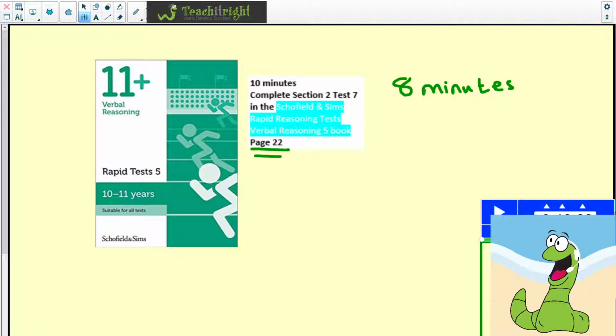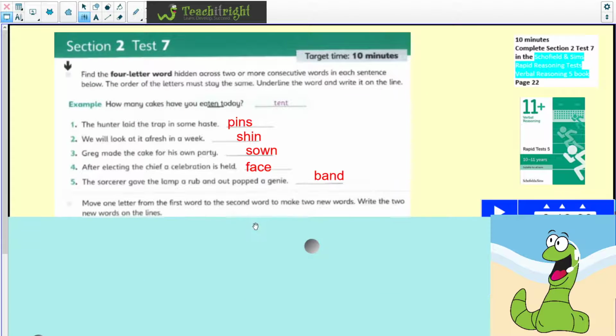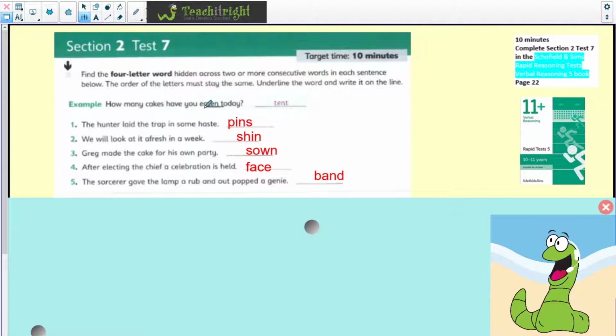Okay, hopefully you've been able to complete it. And let's have a look down through now and look at the answers. So I'm just going to bring this up. Now, first thing that we're going to do, and we always like these, we're looking for the hidden 4-letter word that is hidden between 2 words. So first one is, we've got an example here, which was tense, of course, between Eton and today. Do remember, we have talked about this before, 2-1, 3-1, 1 and 3, or even 2 and 2 letters. So just think about the combinations that you can have. So the first one is pins. This one, though, and I need to add to my combinations here, of course, you can have 1, 2, 1.